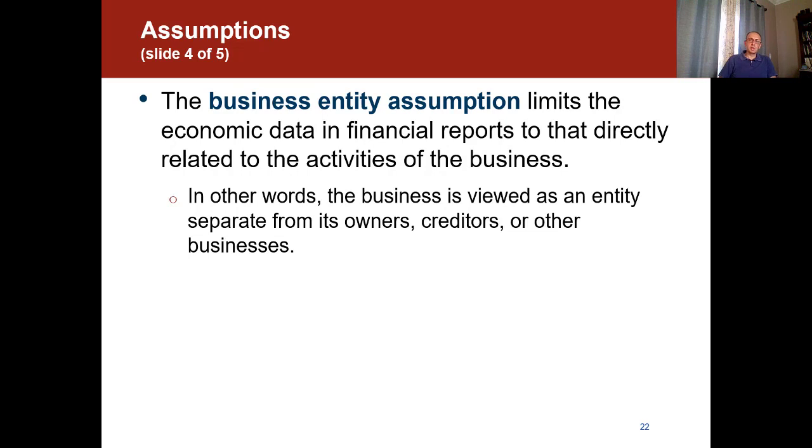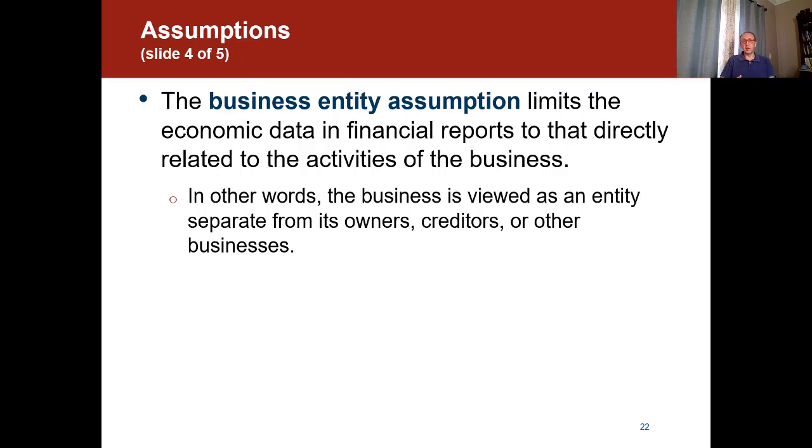The next assumption is the business entity assumption. This assumption limits the economic data in financial reports to that directly related to the activities of the business. In other words, we only include transactions that are relevant to the business in its financial reports. What about transactions related to the business owners, like personal transactions?